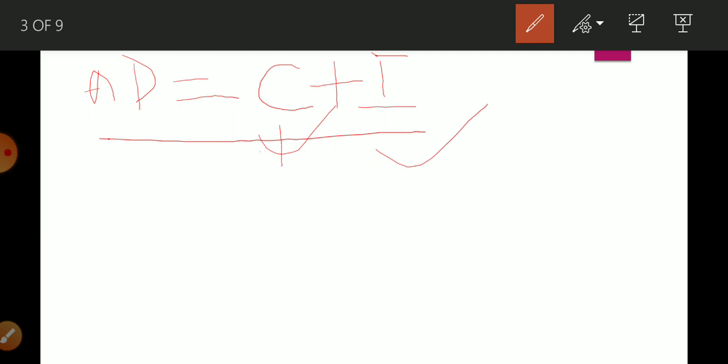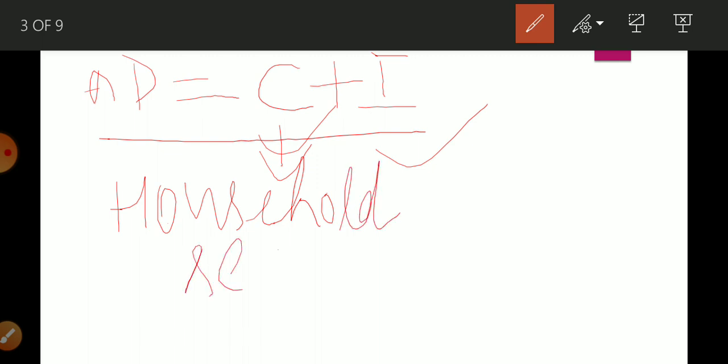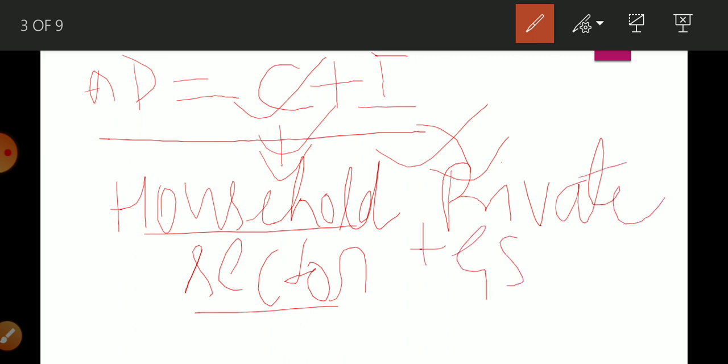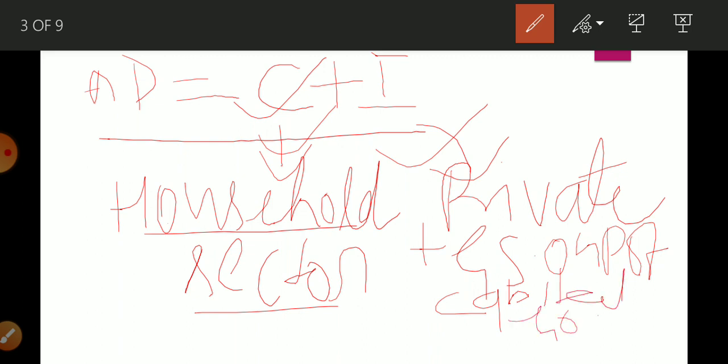Who does consumption expenditure? Obviously the household sector. Who will do investment expenditure? The private plus government sector, on purchase of capital goods. Okay students, so this is known as aggregate demand.